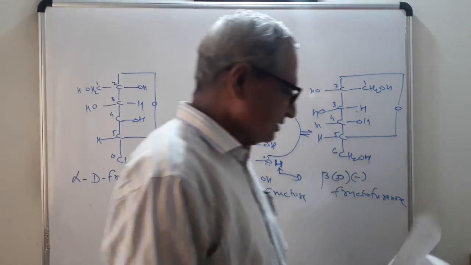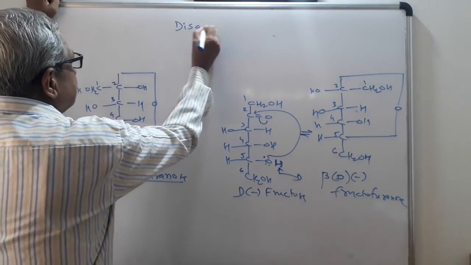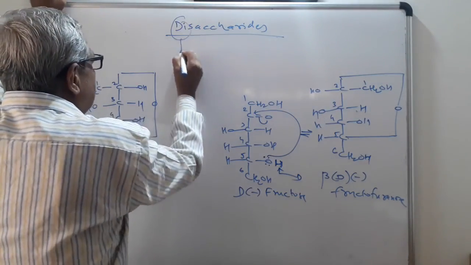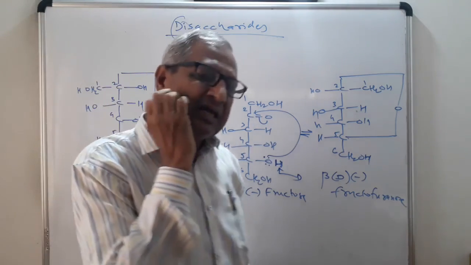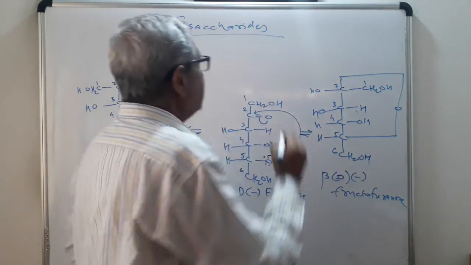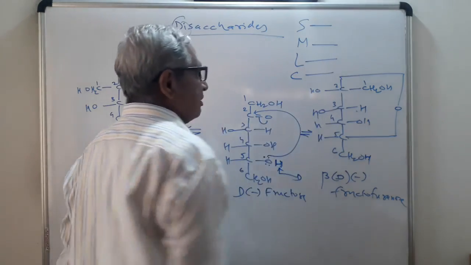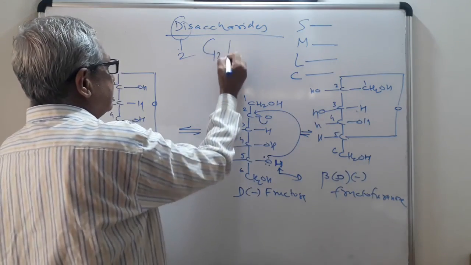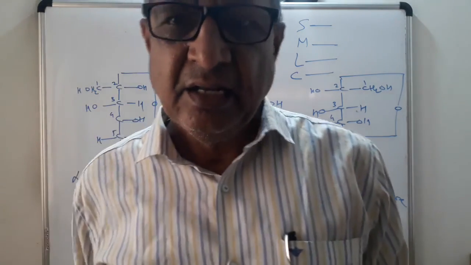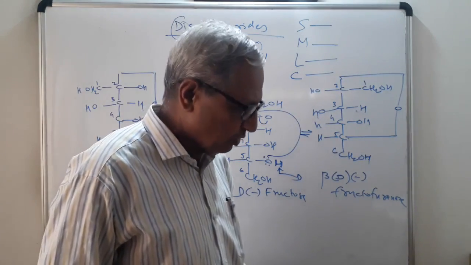Now in the next lecture we will start the point disaccharides. So give the title disaccharides. Di indicates two. That is, these on hydrolysis give 2 molecules of monosaccharides. You have to learn here SMLC: sucrose, maltose, lactose and cellobiose. Disaccharide has the molecular formula C12H22O11. So this is the molecular formula for disaccharides. In the next lectures we will start in detail sucrose, maltose, lactose and cellobiose. Okay, thank you.